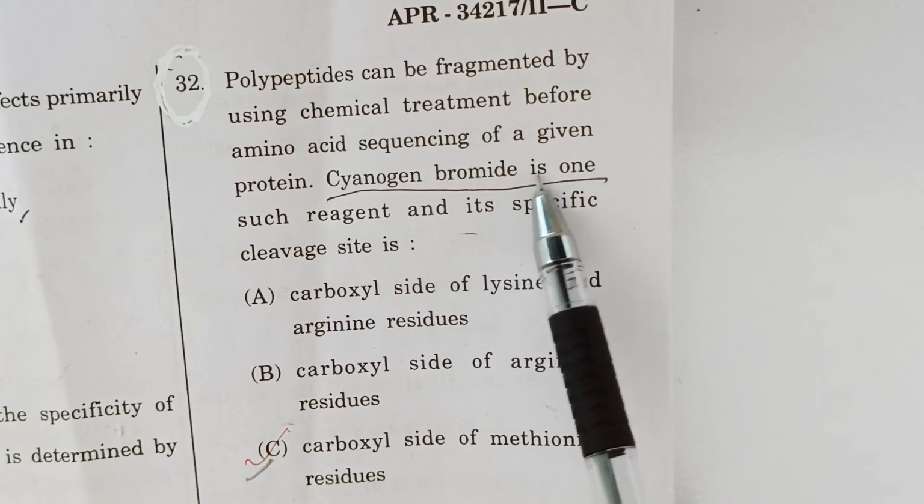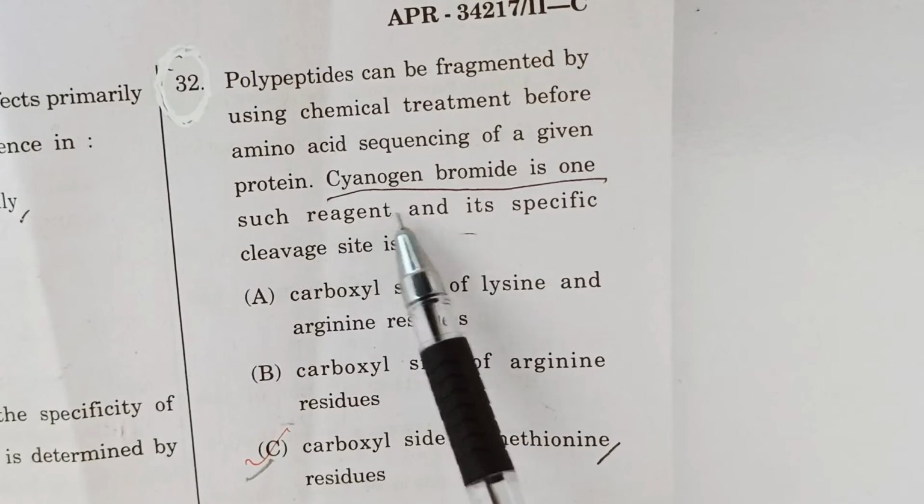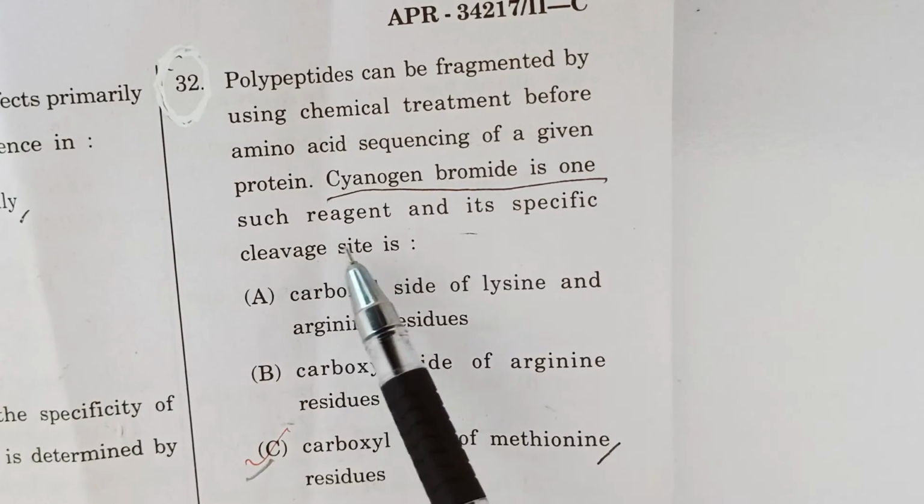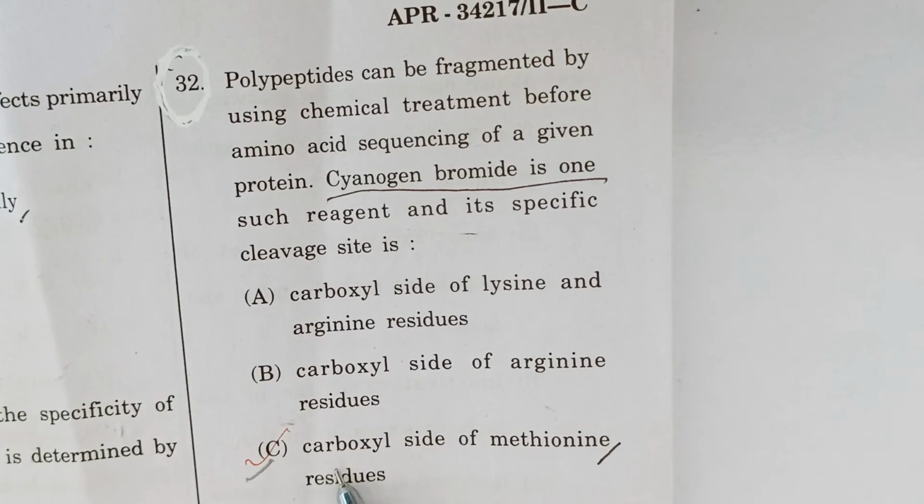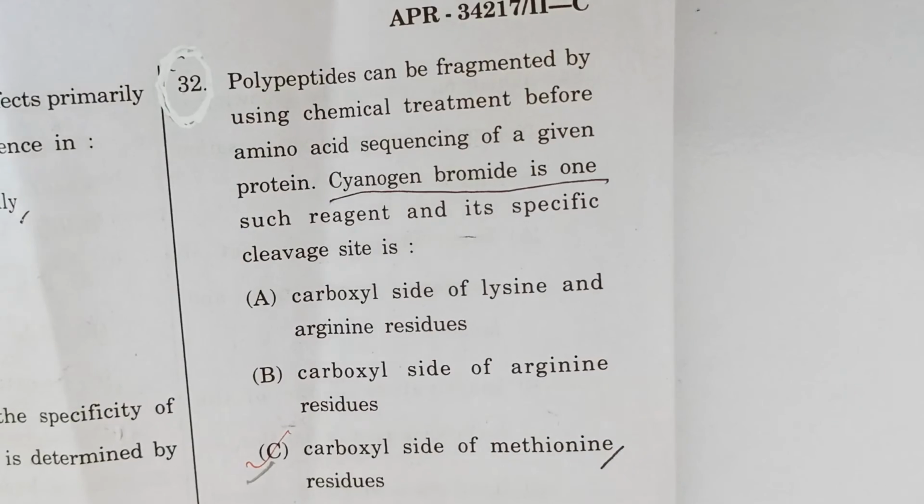Cyanogen bromide is one such reagent and its specific cleavage site is. The correct option is carboxyl side of methionine residue.